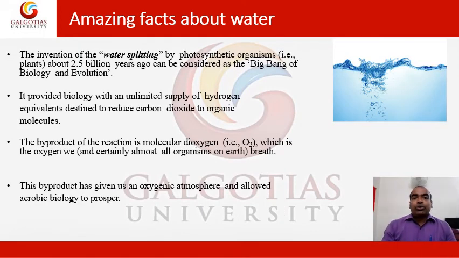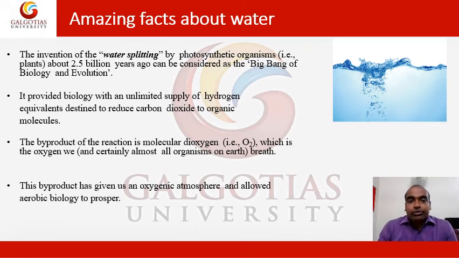The invention of water splitting by photosynthetic organisms, that is plants, about 2.5 billion years ago can be considered as the big bang of biology and evolution. It provided biology with an unlimited supply of hydrogen equivalents destined to reduce carbon dioxide to organic molecules.